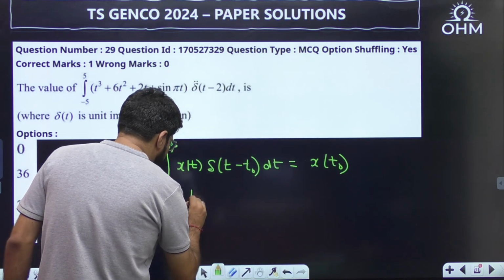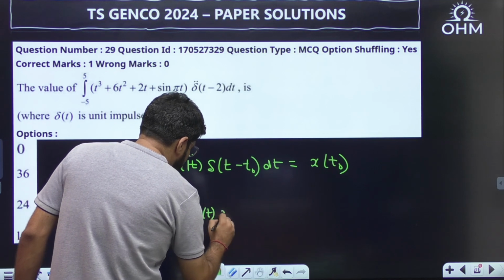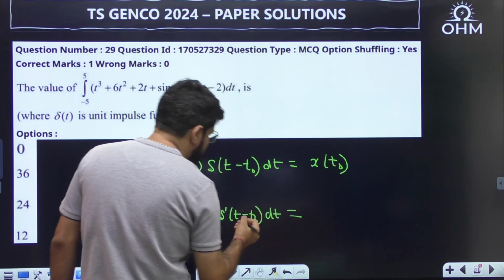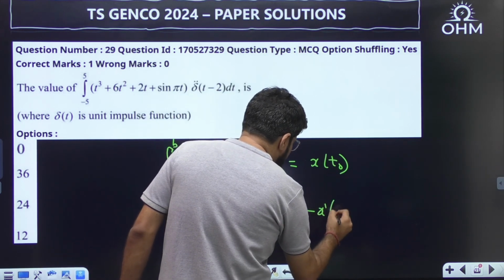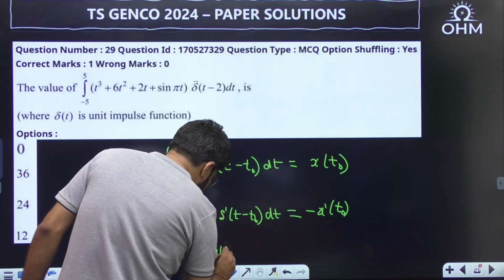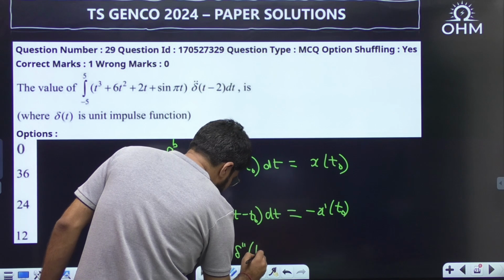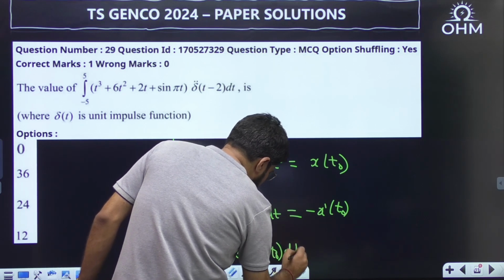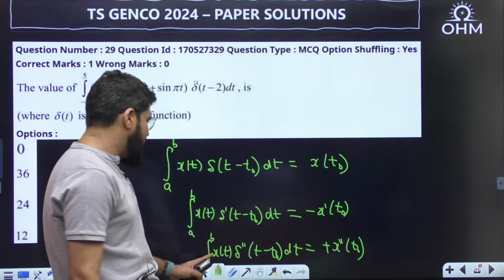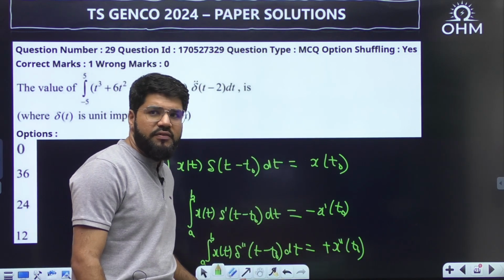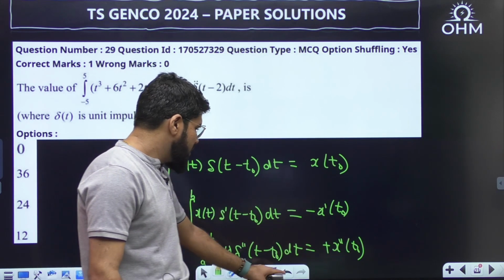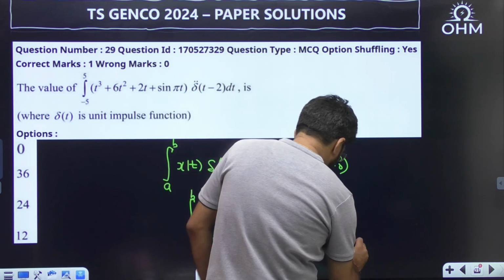Next result: the integral from a to b of xt delta dash t minus t naught, the doublet function, the derivative of impulse, is given by minus x dash t naught. And the last, the integral from a to b of xt delta double dash t minus t naught, is given by plus x double dash t naught. If you take the third derivative of impulse, then again you have minus x triple dash t naught. So this is the pattern.